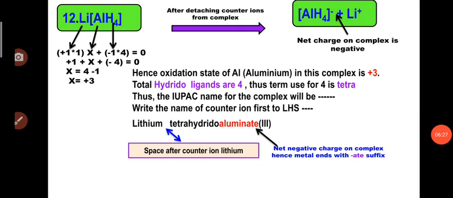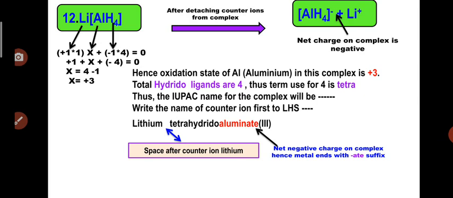Here lithium belongs to group 1, so for lithium we will consider the +1 charge. So +1 for a single lithium, plus X for aluminum. We don't know the oxidation state of aluminum, so we assume it as X. Now the total hydrido ligands are 4, and for one hydrido ligand there is a -1 charge, so -1 into 4.